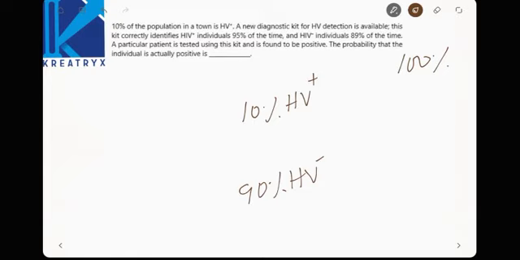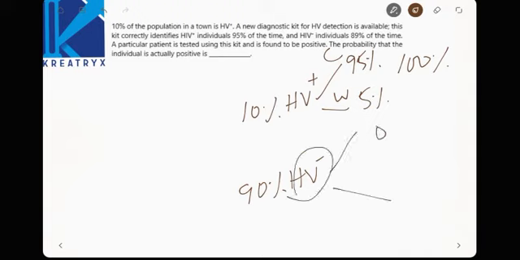A new diagnostic kit is available, it seems. This kit correctly identifies 95%. So see here, 95% is correct and 5% is wrong. And HIV negative individuals 89%. Now see, this kit identifies 89% negative correctly and 11% wrong, right? Negative shows as positive. Now find out the probability the individual is actually positive.